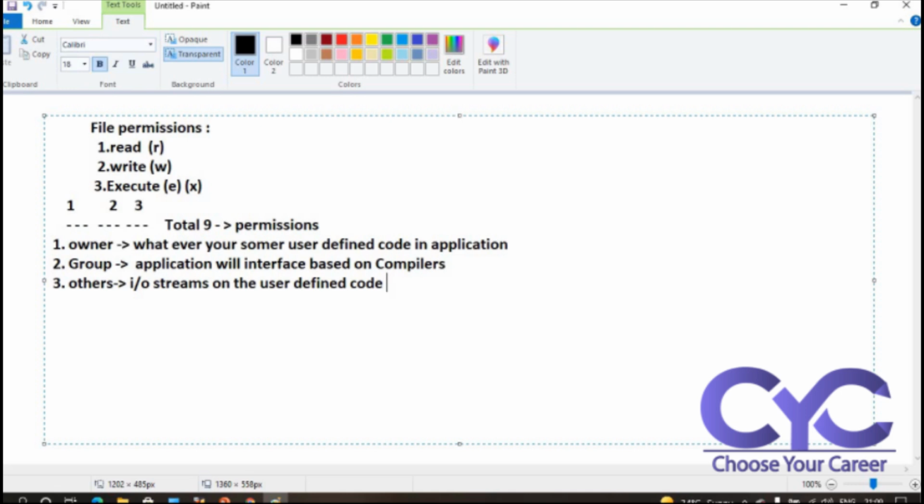Okay, so this is how we are working under the file permissions. Now I will tell you how file permissions work internally. I already told you that the first slot is the owner.